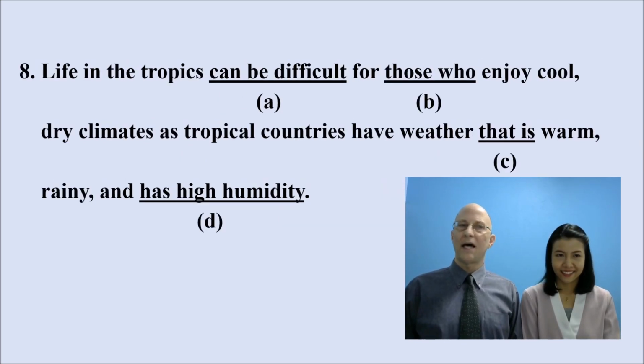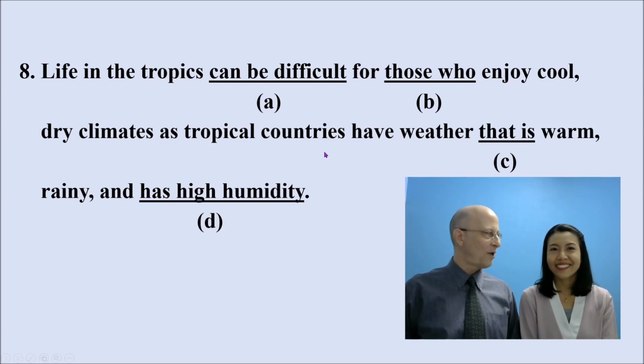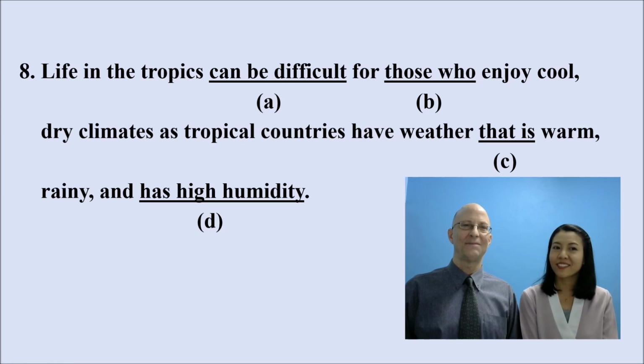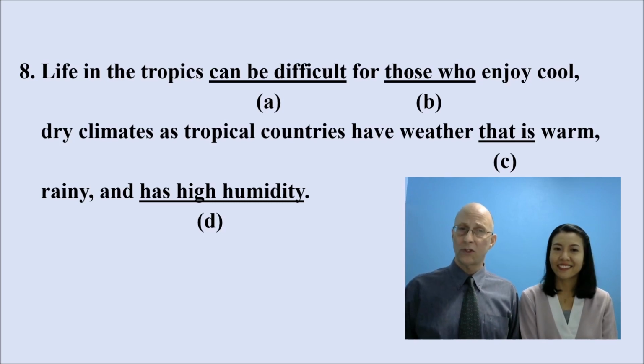Number 8, life in the tropics can be difficult for those who enjoy cool, dry climates, as tropical countries have weather that is warm, rainy, and has high humidity. All right, Yudee, is there anything that stands out here as correct for you? Yes. Choice A, you see can be must be followed by an adjective. Yeah. So difficult is an adjective. This one is correct. All good. So can be difficult. All good. And choice B, also correct. Those is the pronoun for people who enjoy cool, dry climates.